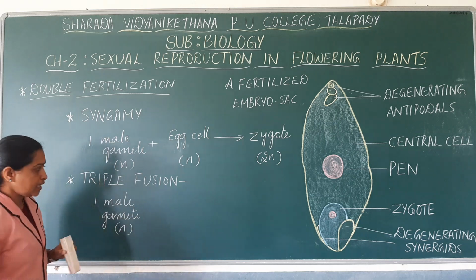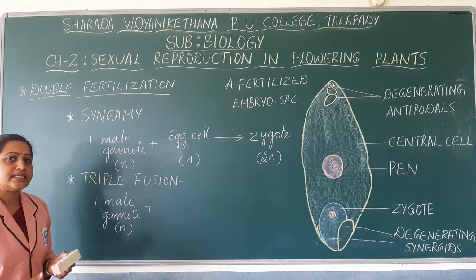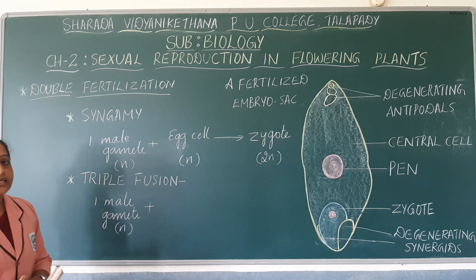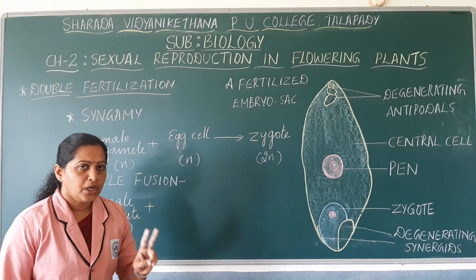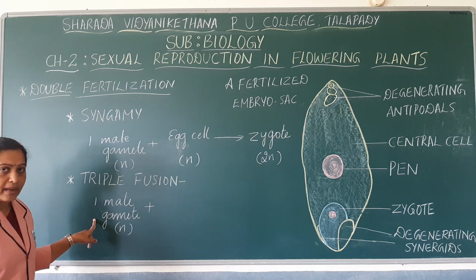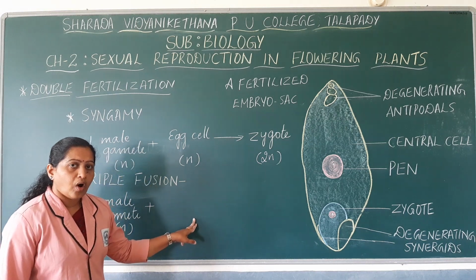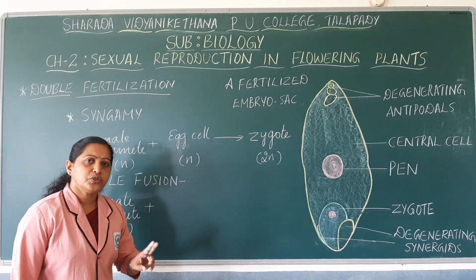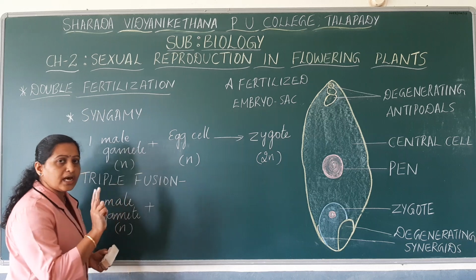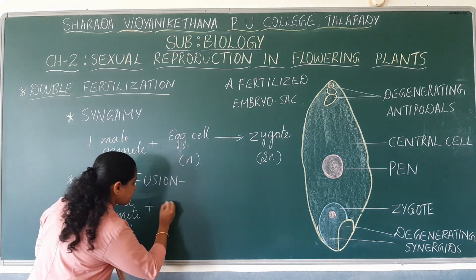It fuses with the two nuclei present inside the central cell. You know that the central cell has two haploid nuclei. So the male gamete fuses with those two polar nuclei, or the polar nuclei may fuse to each other to form the secondary nucleus.